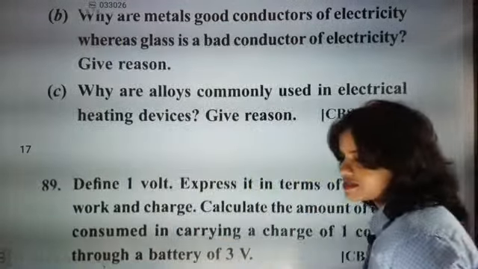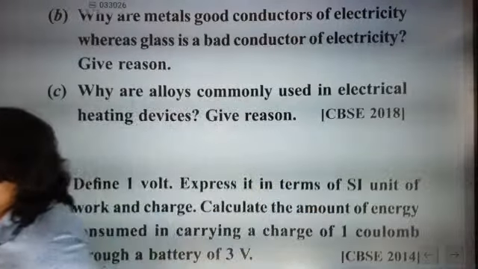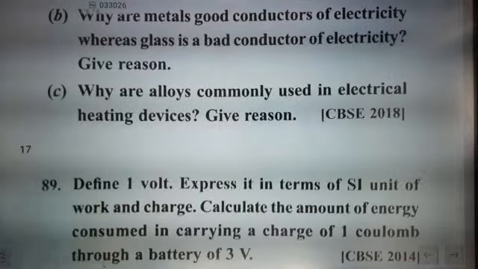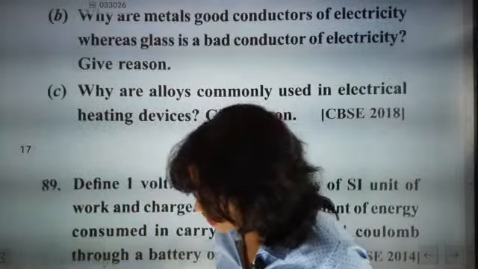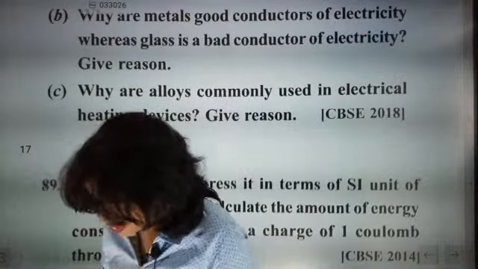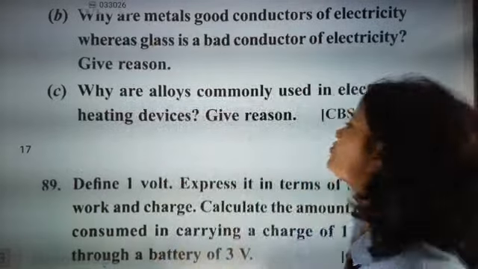Very good. That's the point I was exactly looking for. Alloys don't oxidize at high temperature. Kavya, correct. Alloys have high resistivity, high resistance, and a high melting point. Karthika has given the answer for both. Super, so the answer is absolutely correct. Now, high melting point, does not oxidize, high resistance. That's the most important point.